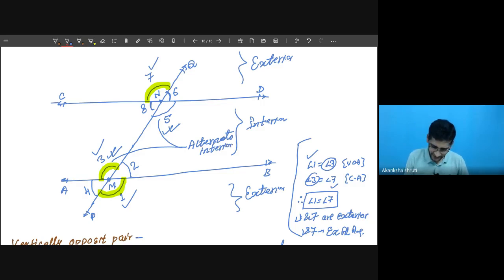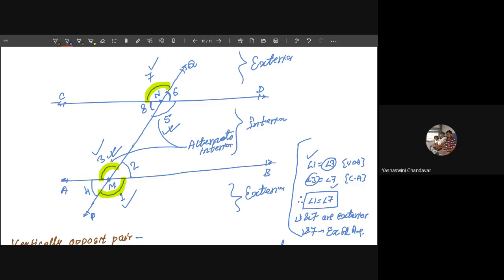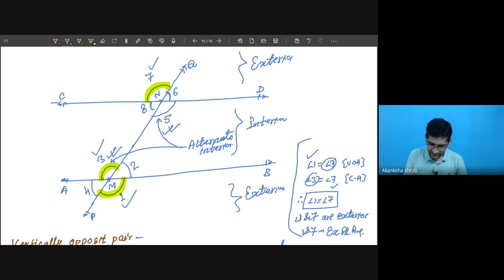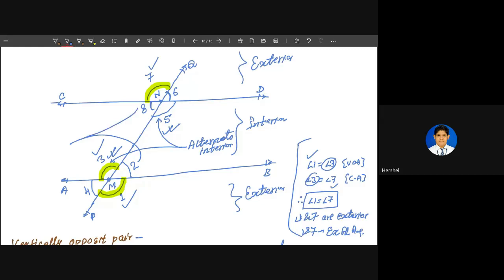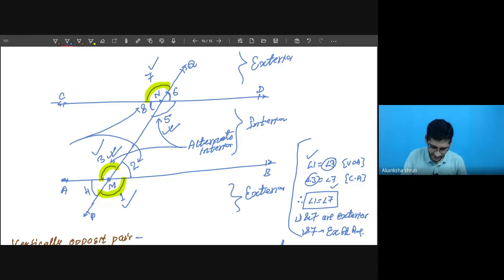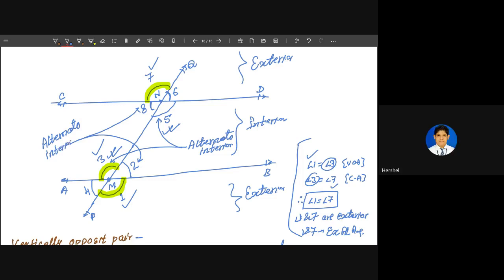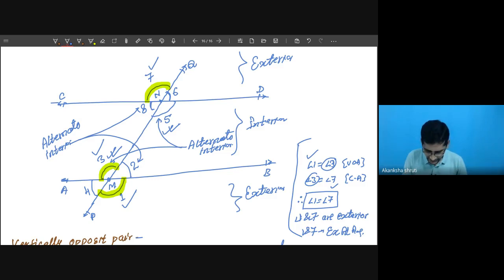What are the other? 8 and 2. Very good. The other one is angle 2 and angle 8. So these are also equal. They are alternate interior. Okay, students? 3 and 5. So yes, 3 and 5 are alternate interior. That we have also marked.